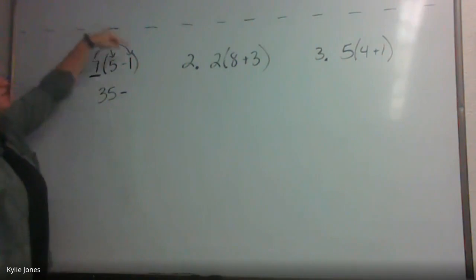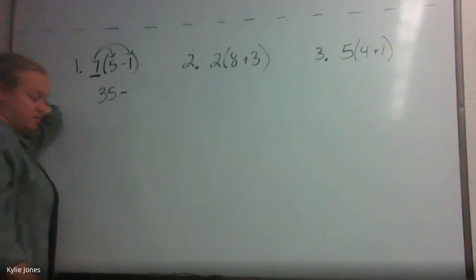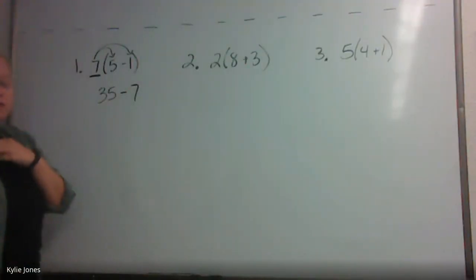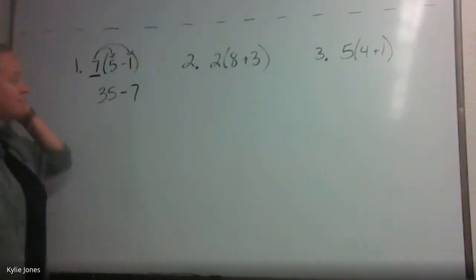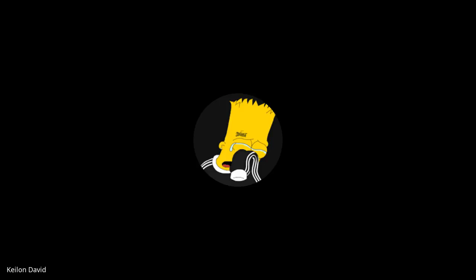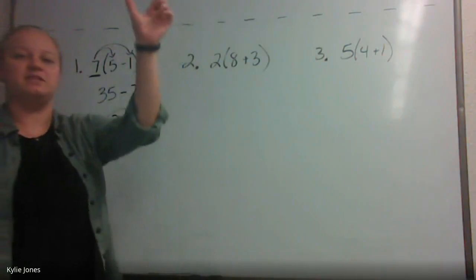Then we need to do 7 times 1. What is 7 times 1? 7. Good. And then we just finish our subtraction. What's 35 minus 7? 28. Yep. 28. And we're done. Let's just do these 3 together and then we do the rest on our own.